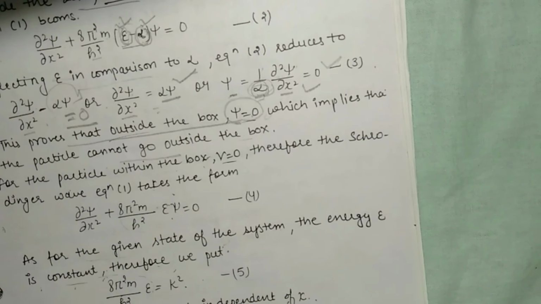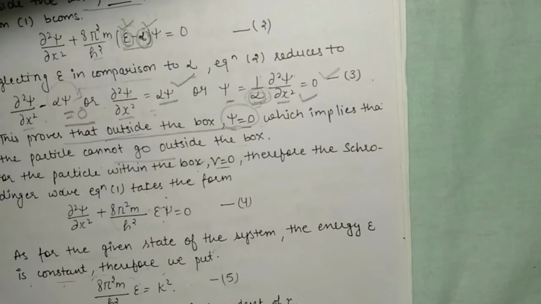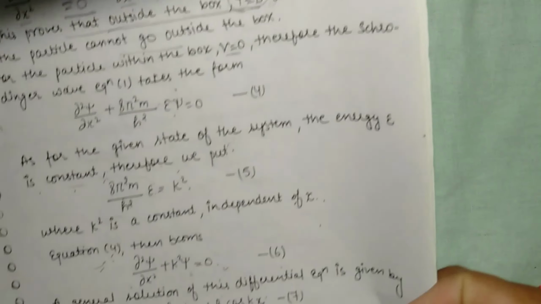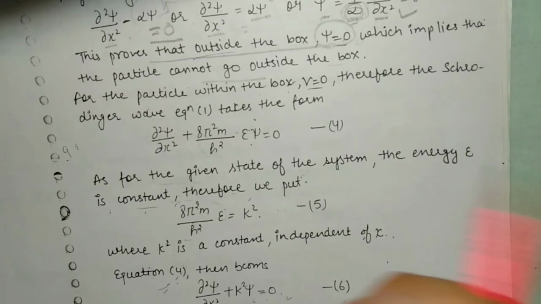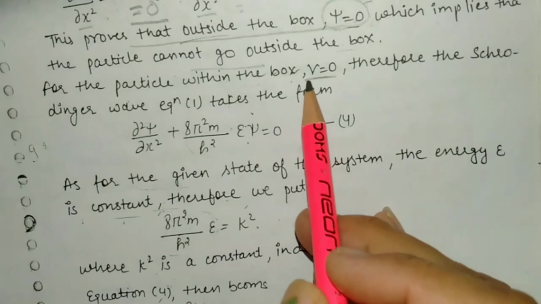It means if probability is equal to 0, we cannot calculate the probability of the electron outside the box. So the second condition is particle inside the box. According to that, inside the box V will be equal to 0.